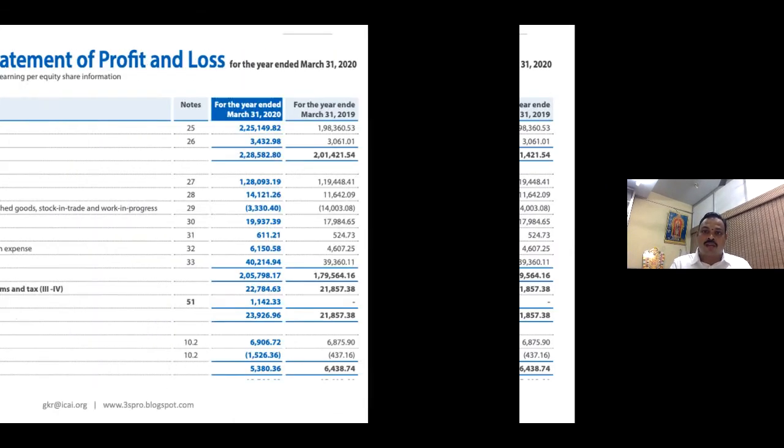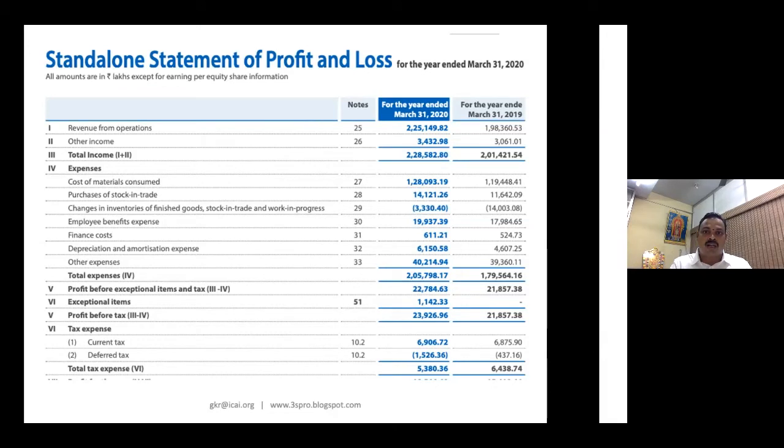Your figure is 1526.36, and it has been divided into your deferred tax asset and deferred tax liability. That breakup is given in the notes. I'll share the page number for you to refer to a little later.